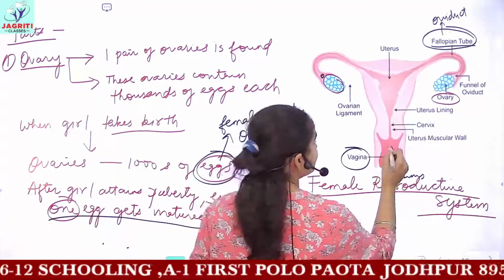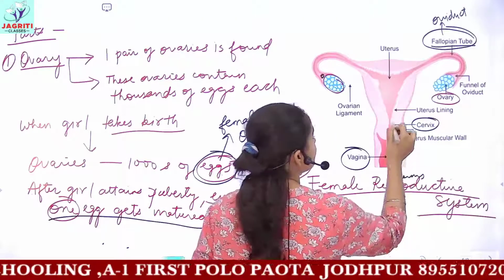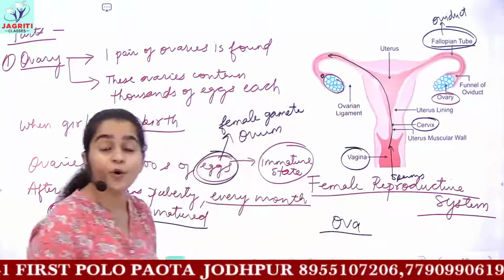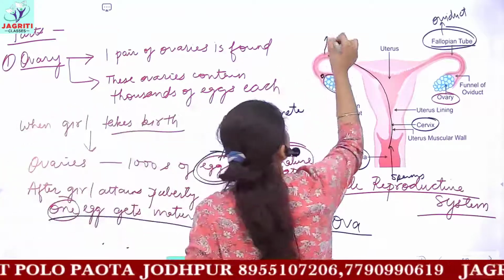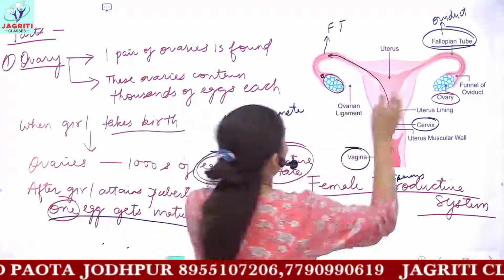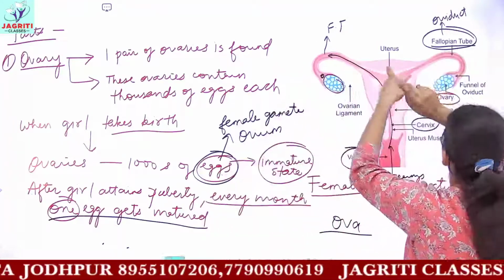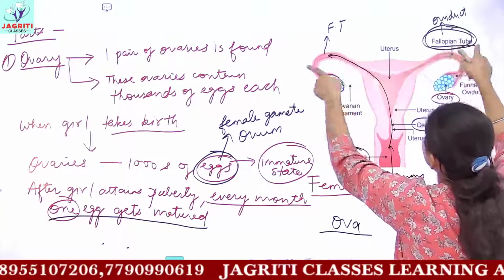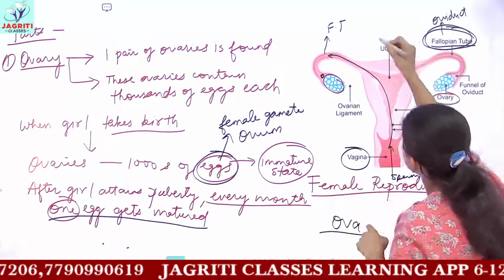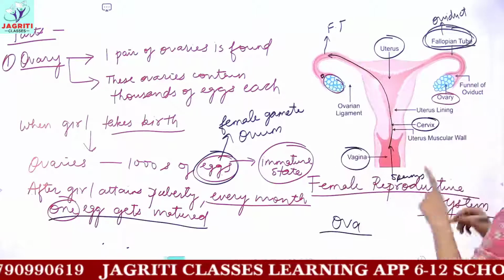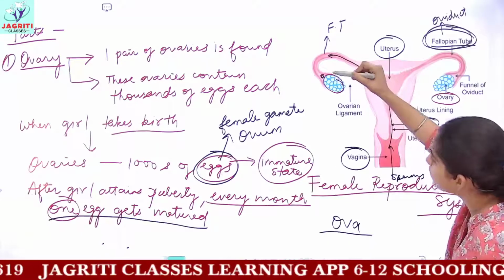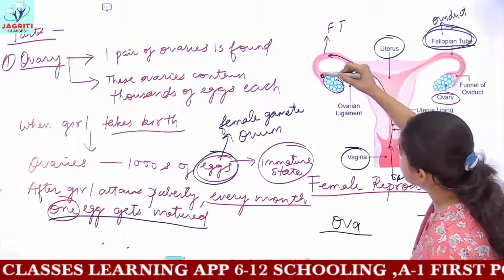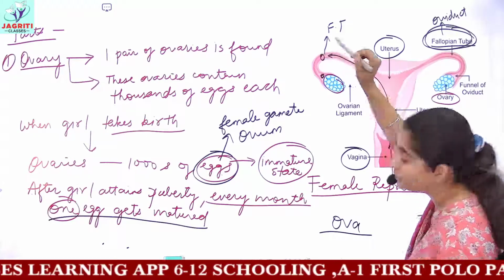Then after the vagina, they pass through the cervix, and after passing through the cervix, they come to the oviduct or fallopian tube. From each ovary, you have tubular structures which are called fallopian tubes. These two fallopian tubes combine together in a bag-like structure which is known as the uterus. Every single month one egg matures from the ovary. This matured egg reaches the fallopian tube.